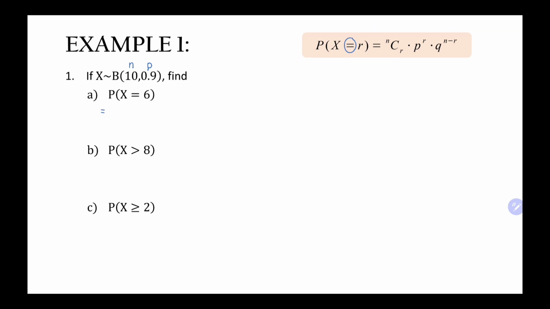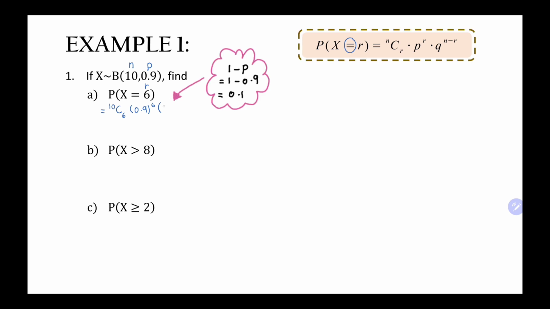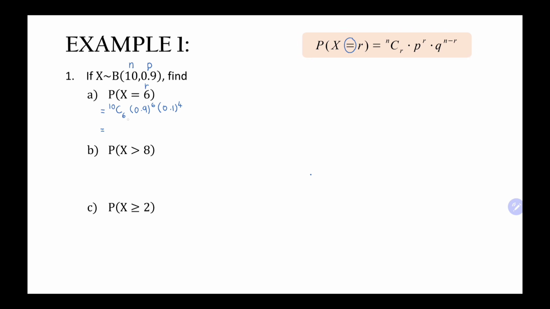Our formula is nCr. P(X = 6), 6 refers to r. So we use n is 10, C r, r is 6, p is 0.9 to the power of 6, and to find q, we use 1 minus p, 1 minus 0.9, then we get 0.1, to the power of n minus r, so 10 minus 6, we get 4. Then we calculate, we get answer 0.0112. We take answers to 4 decimal places.